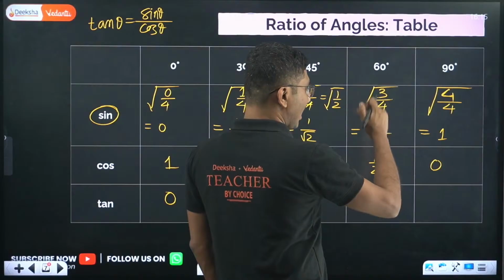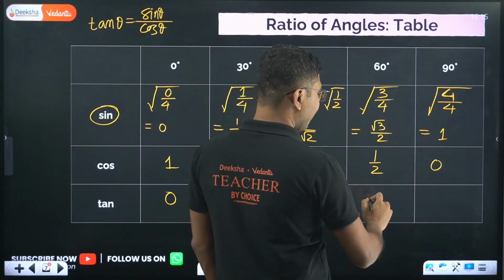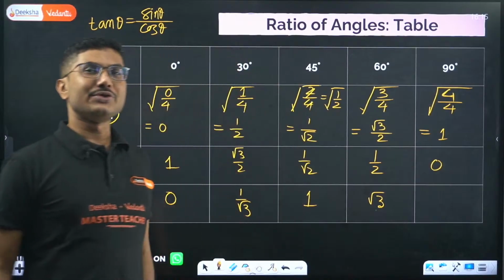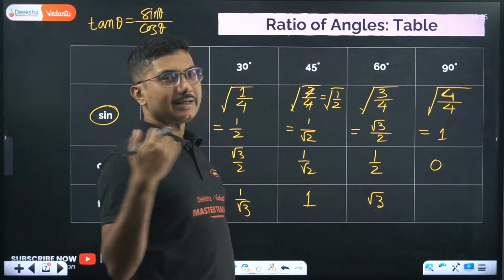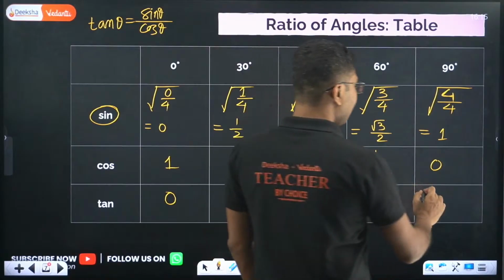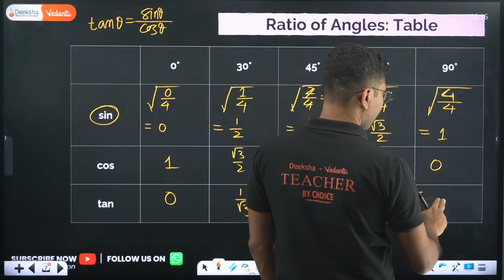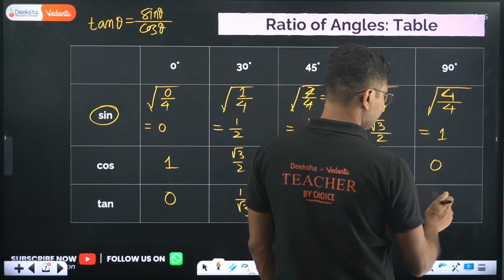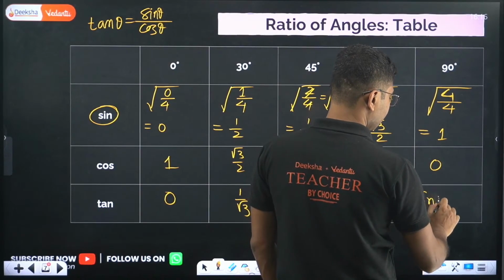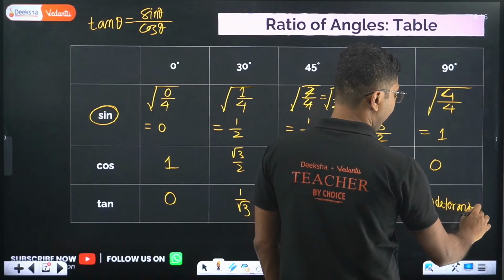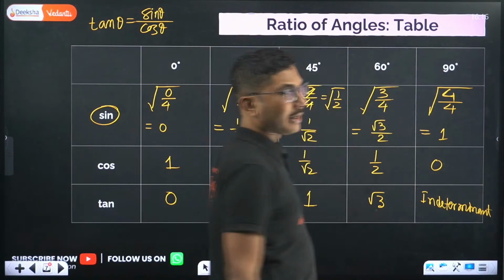Now root 3 by 2 divided by half is root 3, and here it is 1 by 0, which is theoretically infinity, but we write it as indeterminate. Means we cannot determine it.